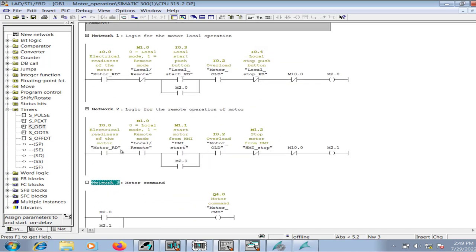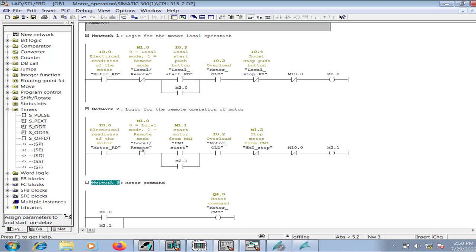So let me talk about network 2. Just like the previous network, for the motor local operation, I0.0 is the readiness and M1.0 is the status or the mode of motor operation, that is the local and remote. And this time around I used a normally open contact. So as we talked, M1.0, if it is 1, that means the remote mode of motor operation has to be active.